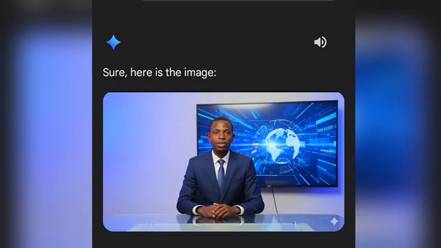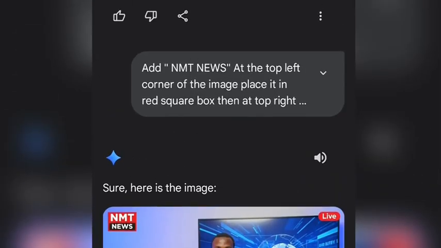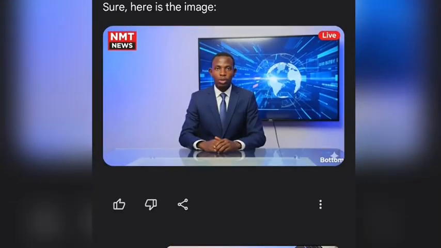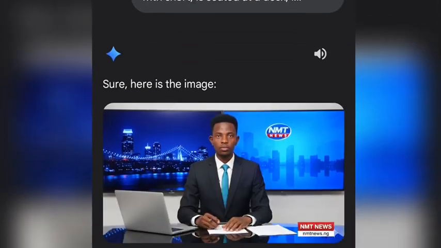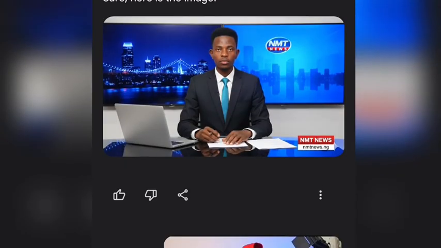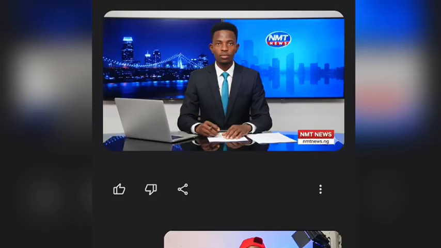After generating the image, I found out that it did not add the NMT News. So I add this there. As you can see, I said add NMT News at the top left corner of the image, place it. I just need a professional design and I tell Google Gemini and I upload it again. And this is what it gave to me. It creates a professional image for me. This is how I want the image after prompting everything and it generated for me. You can use this first one, it's also okay, you can do it.